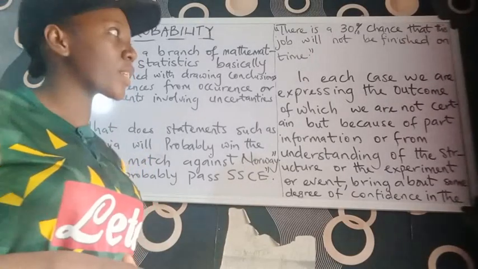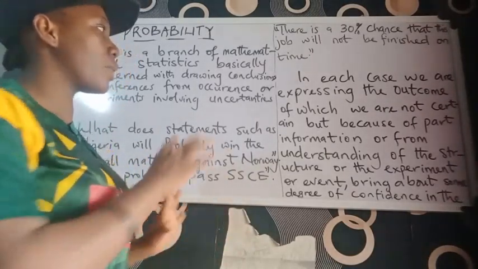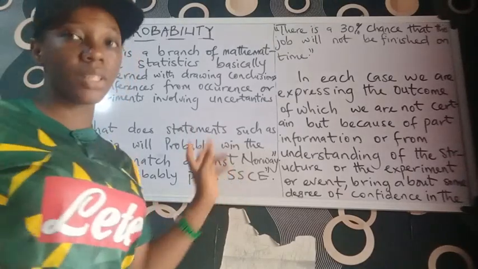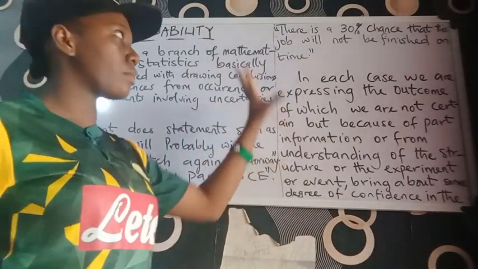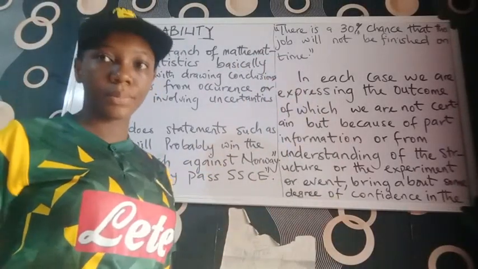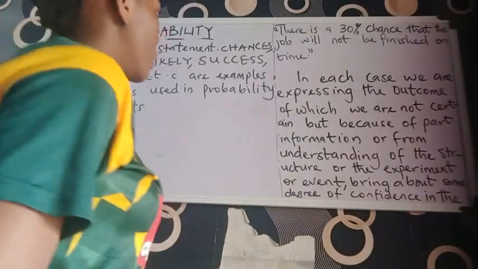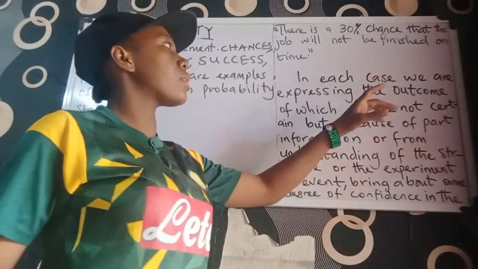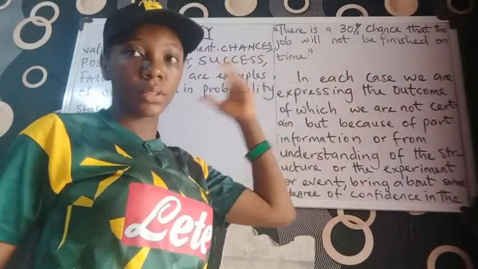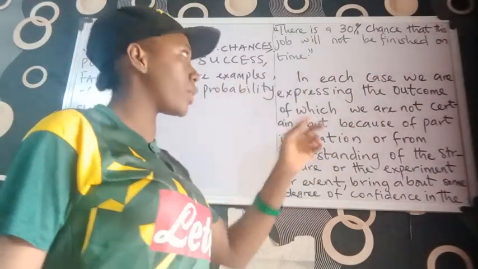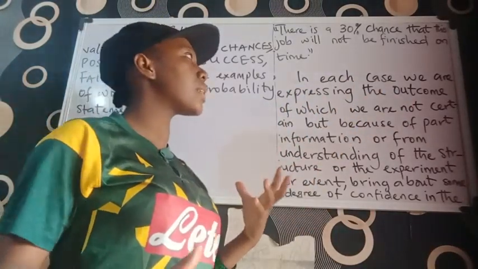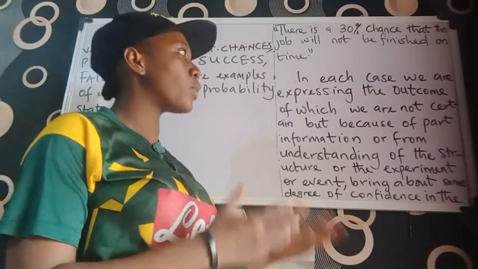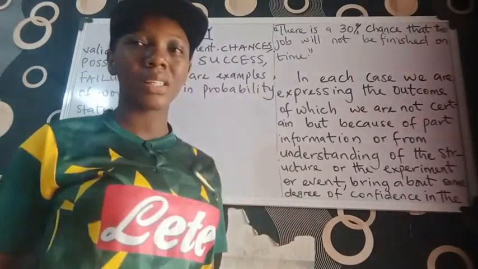You get it? We're going to give more explanation on these statements, but first, let's look at this one. In each case of those statements that I just read, we are expressing an outcome of which we are not certain.